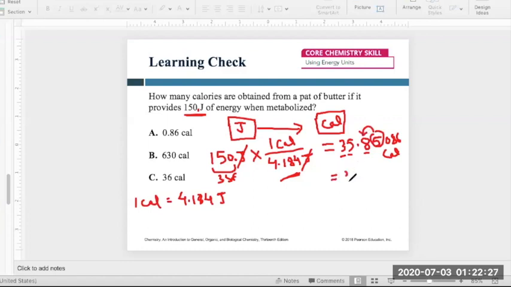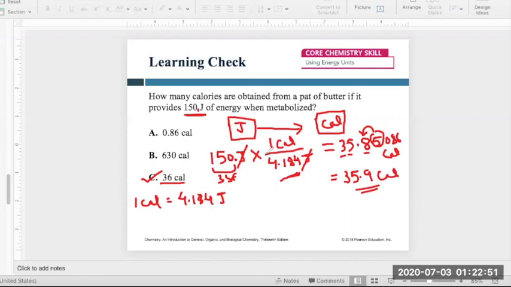So you're going to get 35.9 calorie, which is almost equal to 36 calorie, which is one of the options. If the given options include 36, you have to click that option, or else the right answer is 35.9, right?